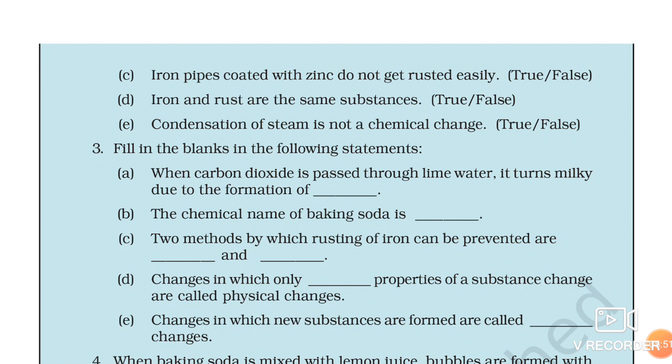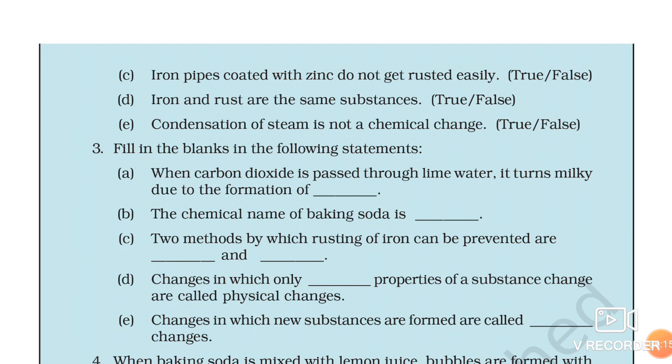Now D: iron and rust are the same substances. Why is it given that iron and rust are the same substances? It is false. Iron is simply iron, and wherever rust forms on the iron, this is iron oxide.